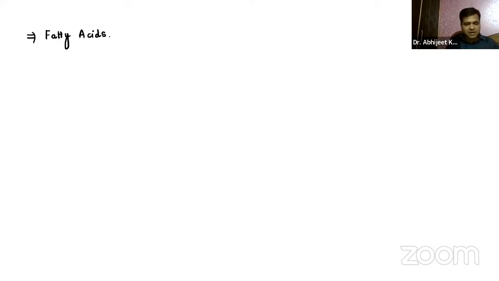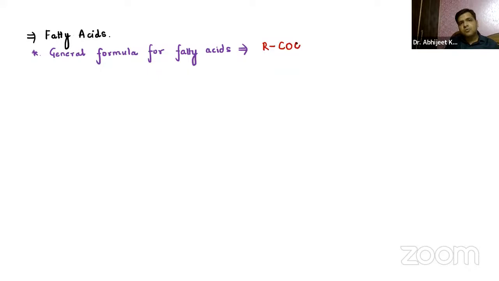Now, when we say fatty acids, you already know the general formula for fatty acids. First, you should know what is the general formula for fatty acids. It is R COOH. Now, R is basically the long hydrocarbon chain.